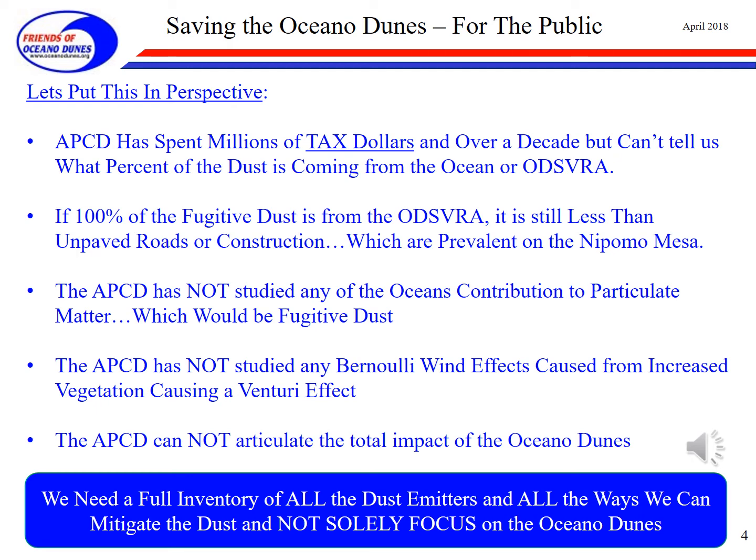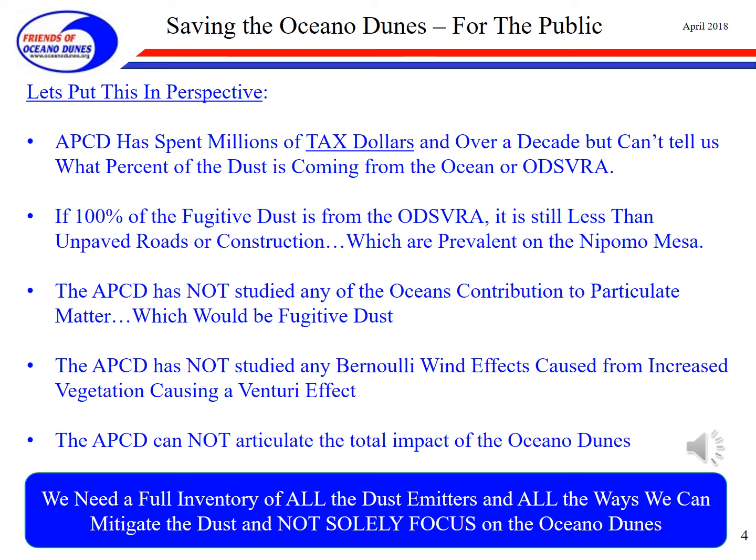The Air Pollution Control District has not studied any of the ocean contributions to particulate matter. Those would also be considered fugitive dust. We now have scientific data from the Scripps Institute that says there's particulate matter coming from the ocean. The Air Pollution Control District has not studied any Bernoulli wind effects caused by increased vegetation, which would cause a Venturi effect.